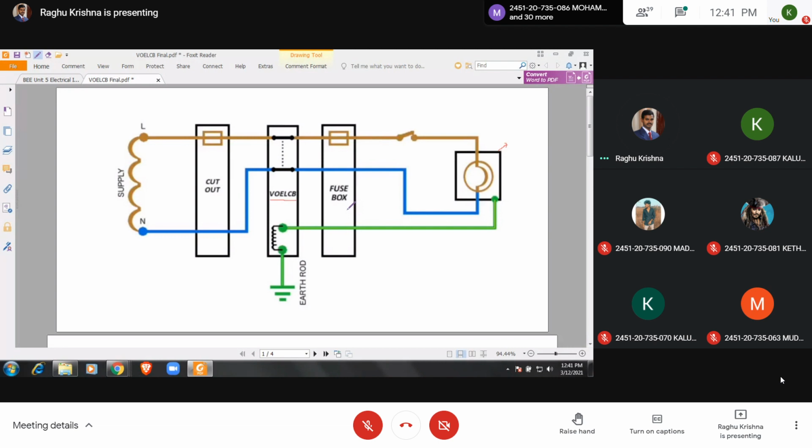Let us focus mainly on the VOELCB. Between the supply and the load, this is the load, and this is the metallic frame.